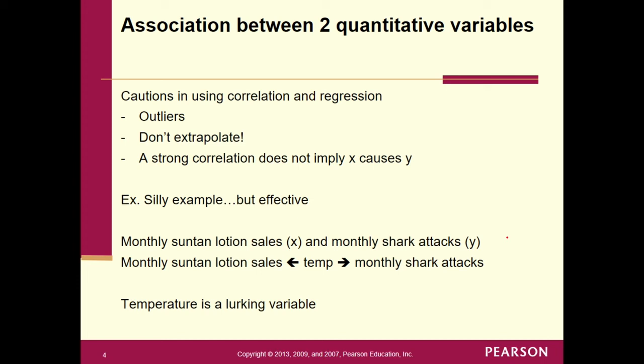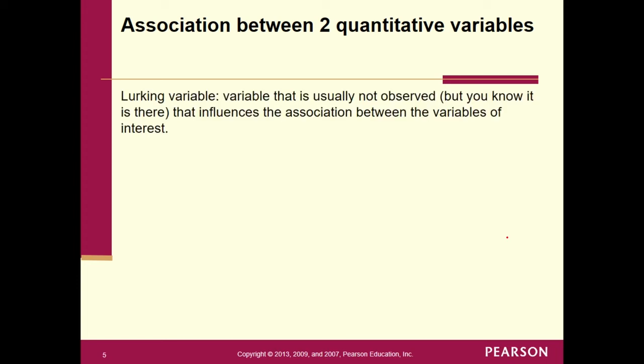A lurking variable is a variable that is usually not observed, but it's there. We know that temperature is in the background, but it doesn't need to be measured and put into the model. It is a variable that is usually not observed that influences the association between the variables of interest.